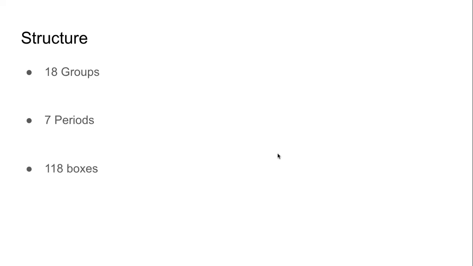Excellent. 118 boxes are there, and you will see that in one box there is only one element. So we have 118 known elements, each in their own sweet box. No fighting, nothing, no confusion at all. But again, it is not that simple.